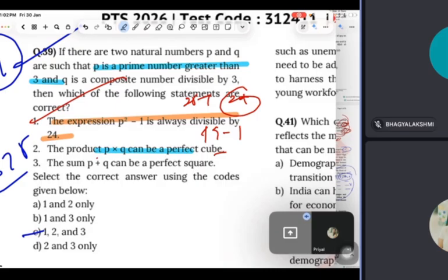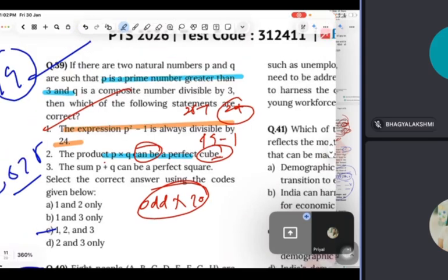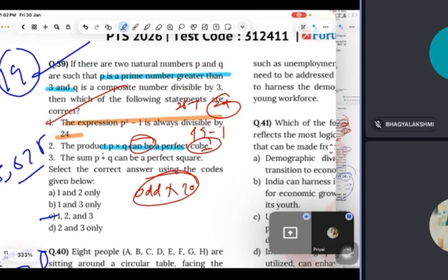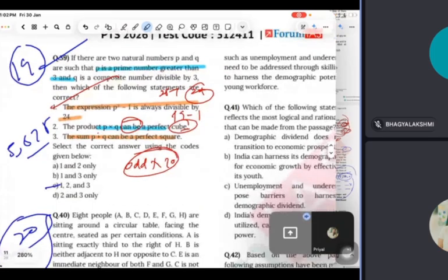Now the product p into q can be a perfect cube. See guys, p is a prime number, and q is a composite number, so it can be a perfect cube. Yes, there can be a chance, because the question is saying 'can'. Now the same with the next: the sum p plus q can be a perfect square. Yes, this can also be a perfect square.